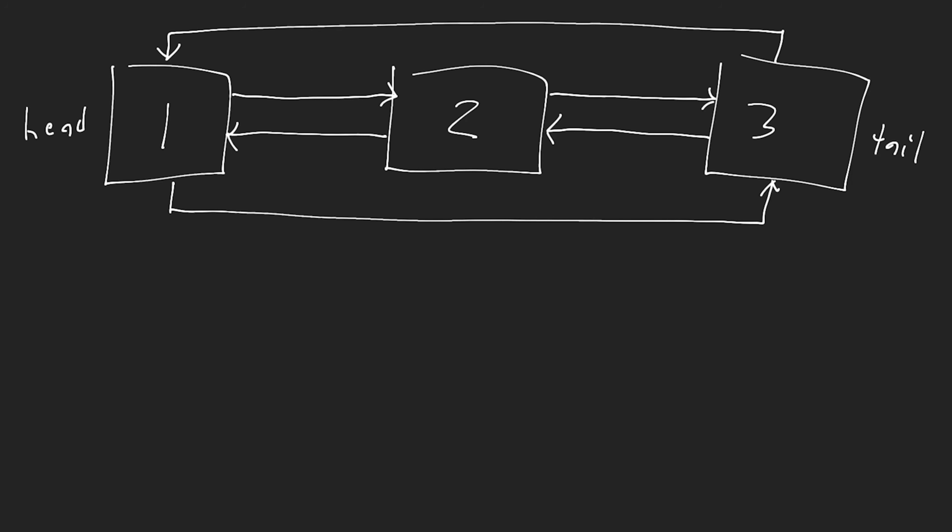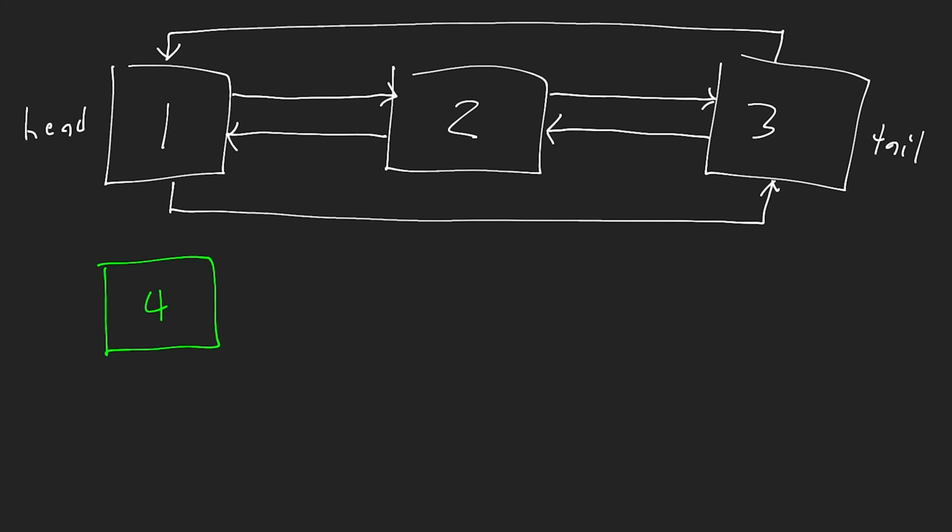Now let's talk about what happens if we wanted to add an element into a doubly linked list. Now, just like a singly linked list, this is going to happen in constant time if we're doing this at the front or we're doing this at the back of the linked list. However, it just becomes a little bit more complicated because there's more references that we need to change. So let's say we want to add in this new green element here with value 4 and want to put this actually at the beginning of our linked list. Well, what we need to do is the following.